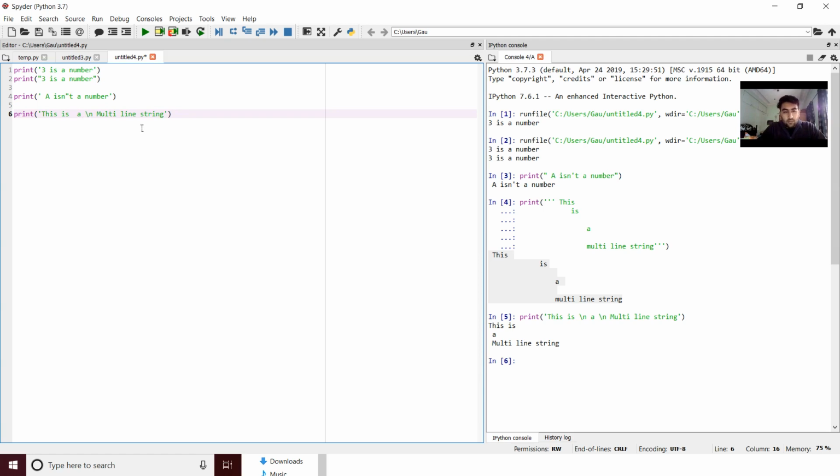Now, because of this backslash, suppose I have to print this, I will say C, and I'll do this, and try to print it. What I get is only one single slash, because the backslash has a special purpose in strings.